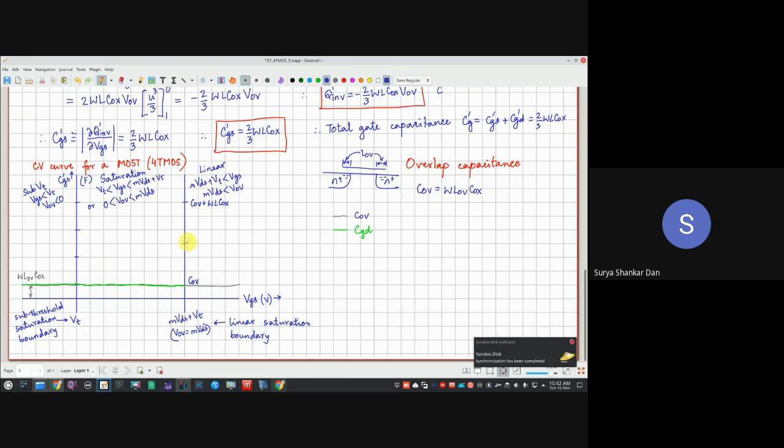So at this point, this will increase, and from here it is going to be flat in the linear region. This is CGD. Now we will look into the other one, which is CGS.